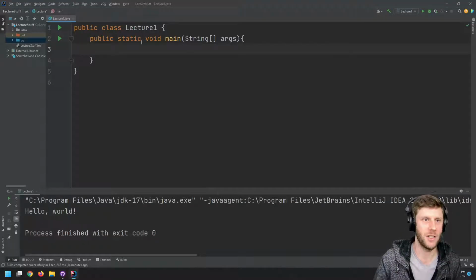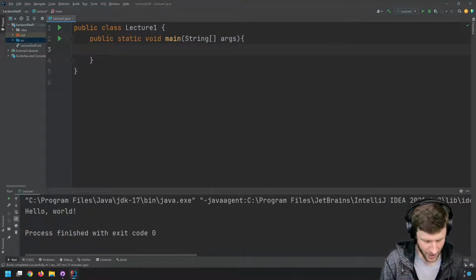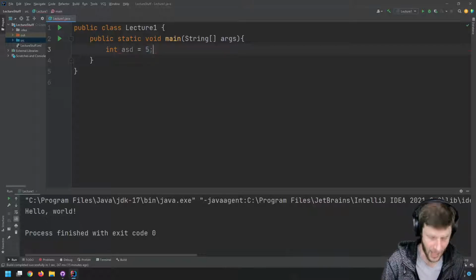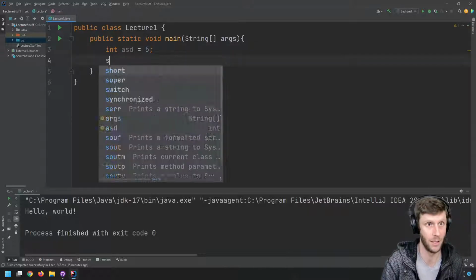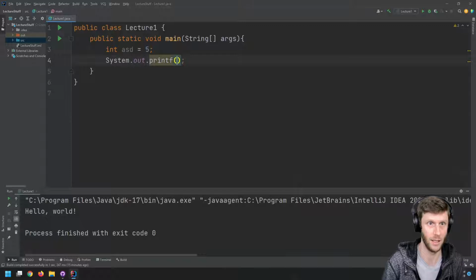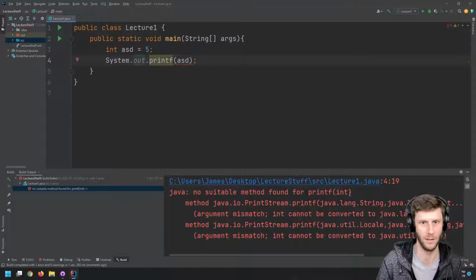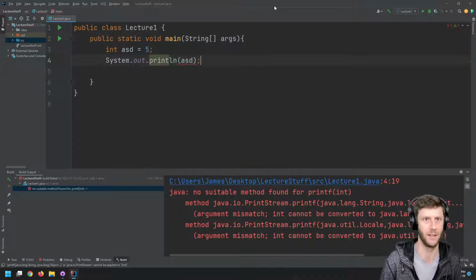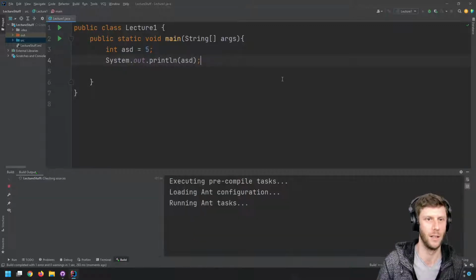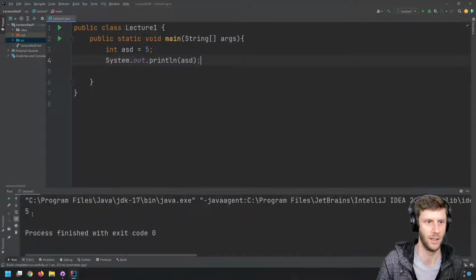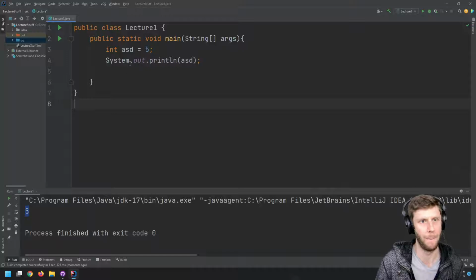So let me just be very, very precise about what I mean. Int ASD equals 5. If I run this code, oh, println. Okay, we see 5.